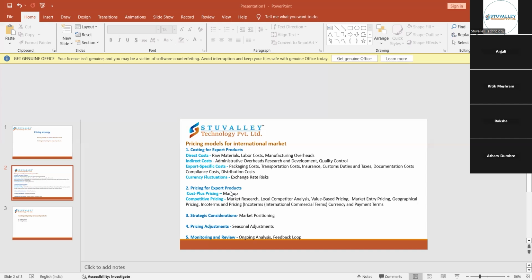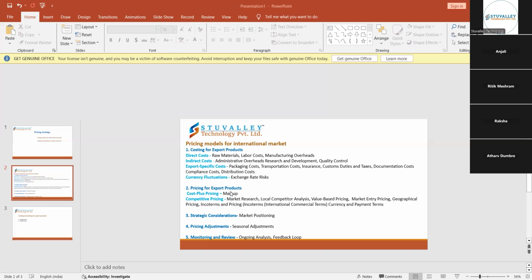After that comes the seasonal fluctuation; the seasonal adjustment will be there. After that, there are certain challenges. The company should also promote that particular brand by collaborating with other brands. For example, with toothpaste, a brush is also given free. Or any offers or discounts on that product, like buy one get one. In this way, the promotion of that product has to be done so that people will be aware of that particular brand.